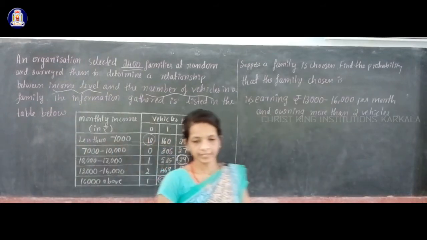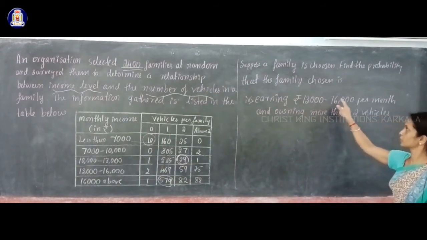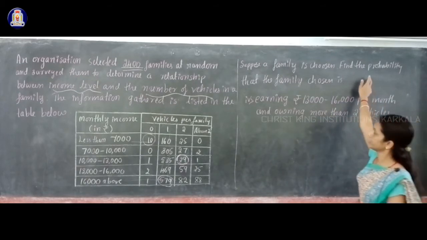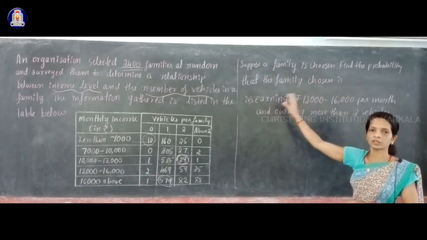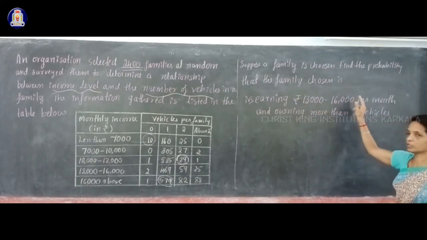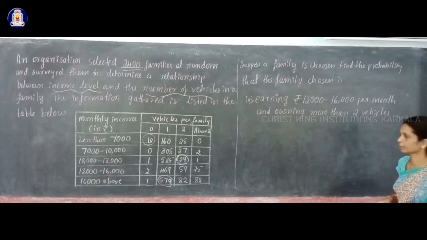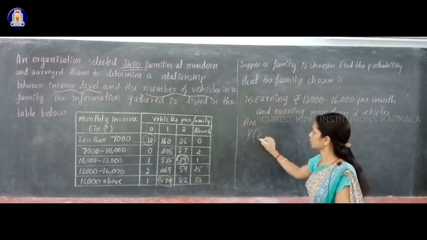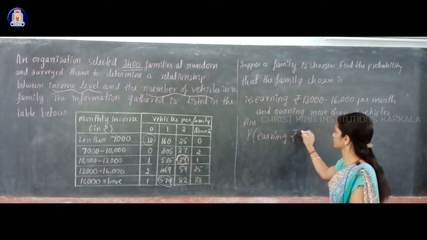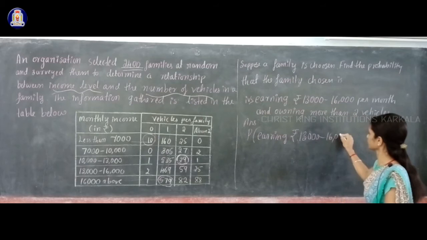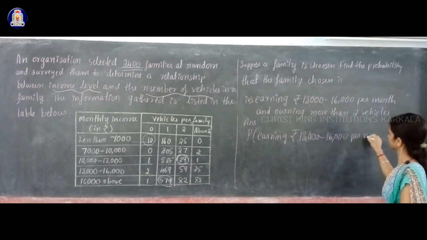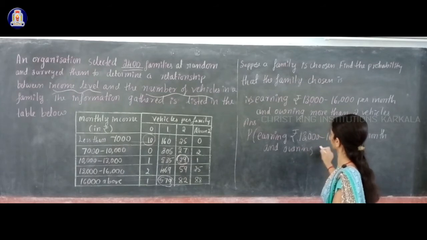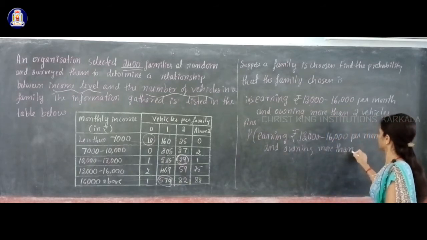Okay, thank you. The next sub question: find the probability that a family chosen is earning rupees 13,000 to 16,000 per month and owning more than 2 vehicles. In the answer part you write: probability of a family chosen earning rupees 13,000 to 16,000 per month and owning more than 2 vehicles.